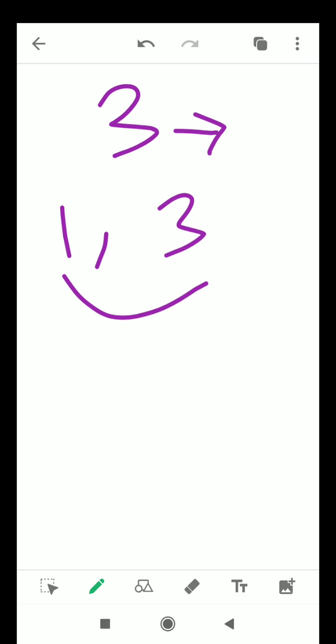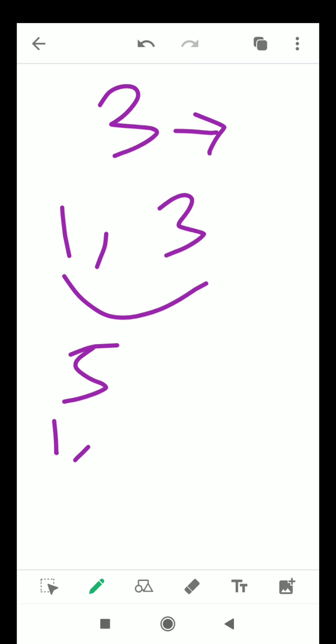Now go for another number, that is 5. I choose 5. Let's check whether 5 is a prime number or not. First, what is the definition of a prime number? That particular number which has only two factors, 1 and itself. So if 5 is to be a prime number, then its only factors will be 1 and 5, isn't that so? Here 1 divides 5, so 1 is a factor of 5. Now 2 doesn't divide 5, 3 also doesn't divide 5, and 4 also.